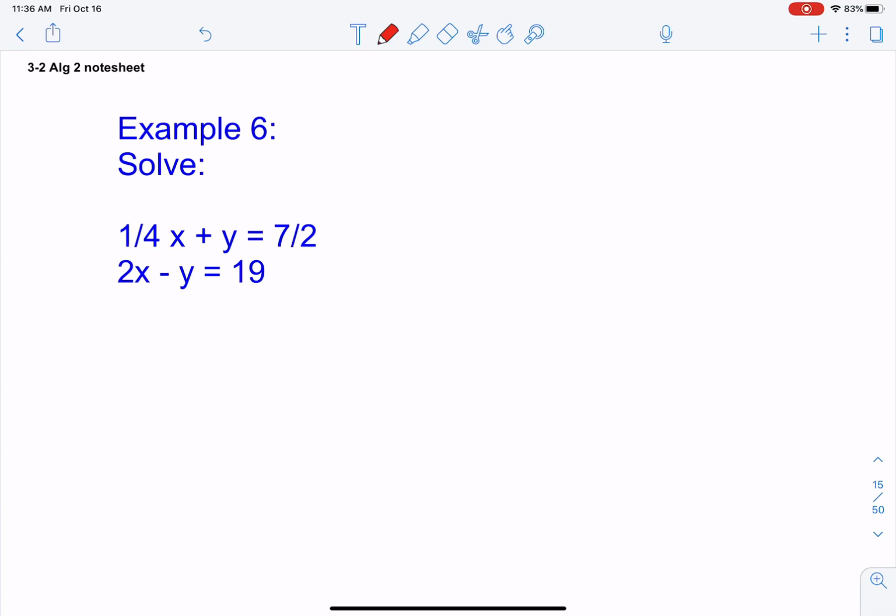If you look at example 6, there are fractions. Since there are fractions, I don't like that. It's not super helpful. See how the common denominators of 2 and 4 are 4. So before I do this problem, I'm just going to multiply everything by 4 so that I don't have fractions to worry about. So I'm going to get 1/4 times 4 is 4/4, which reduces down to 1.